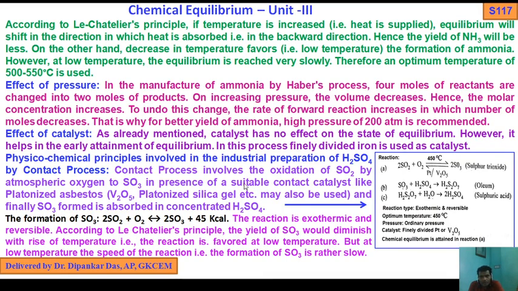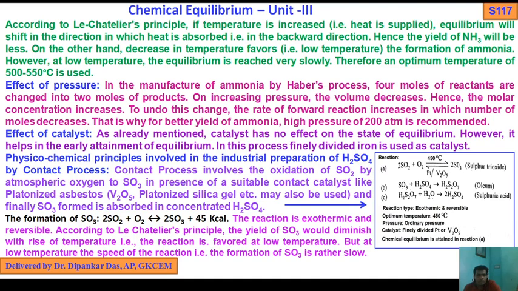So by the contact process, how do we prepare sulfuric acid? The contact process involves the oxidation of SO2 by atmospheric oxygen to SO3 in the presence of a suitable contact catalyst like platinized asbestos. Vanadium pentoxide, platinized silica gel, etc. may also be used, and finally the SO3 formed is absorbed in concentrated H2SO4.